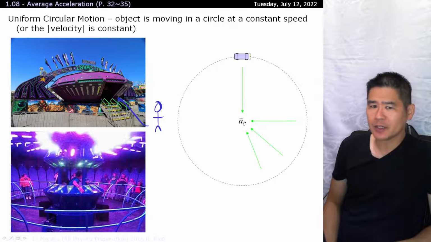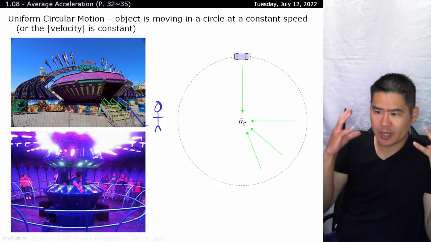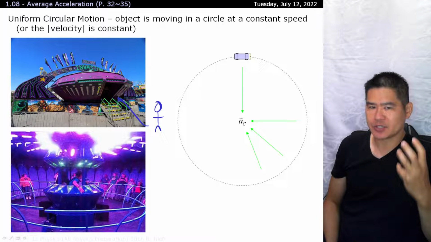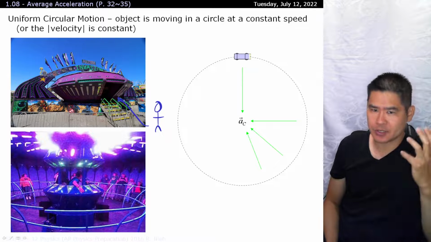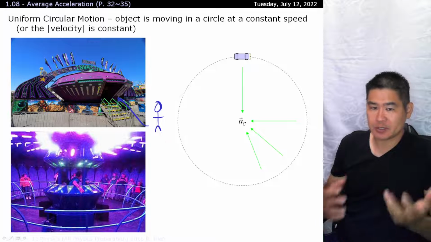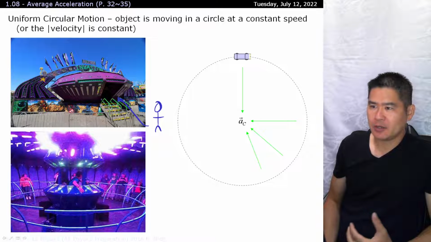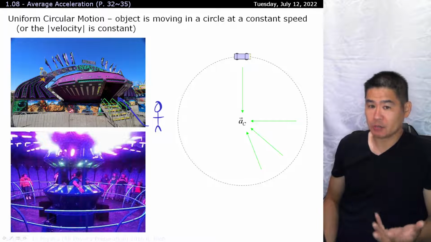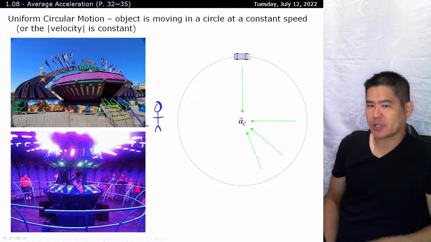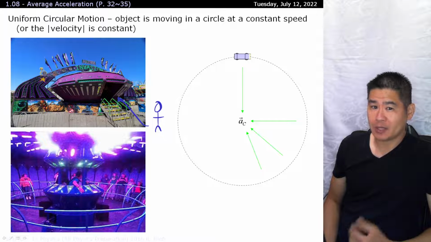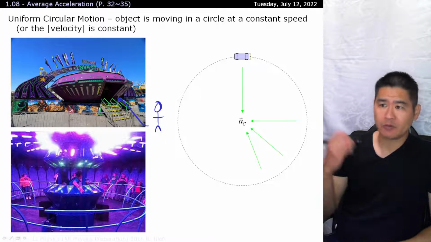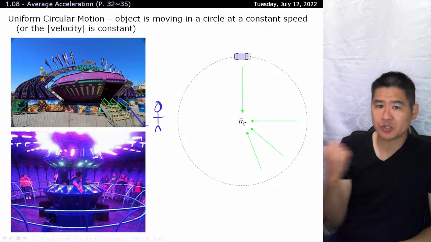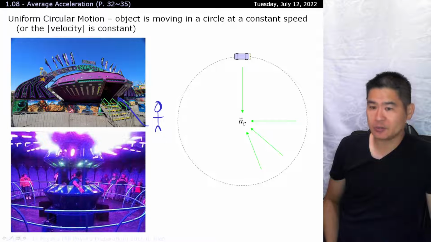Now, the illusion that you have in your head is that there's something that's grabbing you and pulling you against the wall, and that illusion is known as the centrifugal force. It's not a real force, it's just something that you're experiencing because of your current situation, because everything is relative. So relative to you being in here, it feels like you're being pushed and crushed against the wall, when in fact the wall is helping you maintain this uniform circular motion. The only way for it to maintain it is to take you and constantly push you towards the center. And that's what centripetal acceleration is.